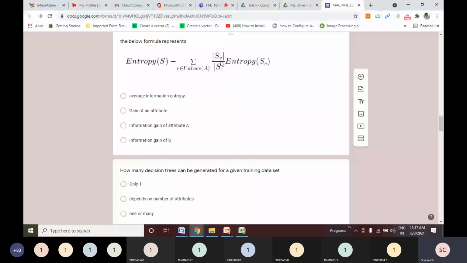When you calculate average information entropy and subtract it from entropy of S, you will get information gain. So here, information gain of which attribute? Attribute A. So information gain of attribute A is the answer. How many decision trees can be generated for a given training data set?